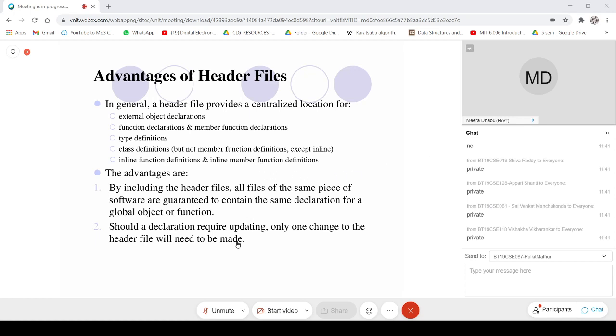If you want to develop your C project also, in that also you can have a .h file in which you can declare all the variables, even functions also, and then give the definition in a .c file. The .h file has only declarations, and the .c file will have the definitions.